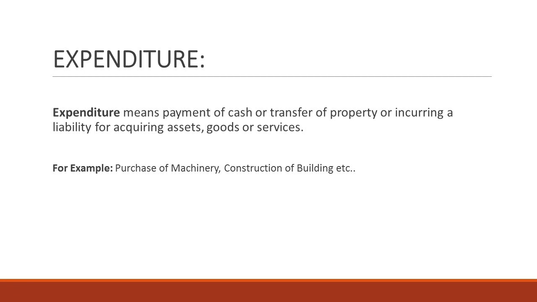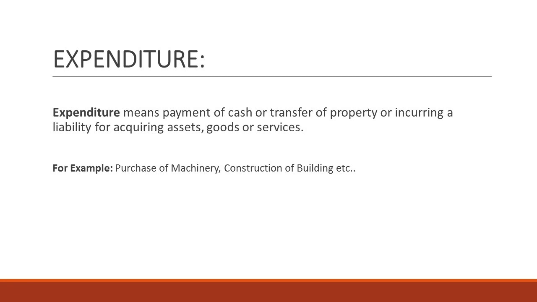For example, if we want to purchase a machinery, if we spend some 10,000 rupees, then it is an expenditure. If we want to construct a building, if we spend some 30 lakhs to construct the building, then such payment of cash, we will consider as expenditure.